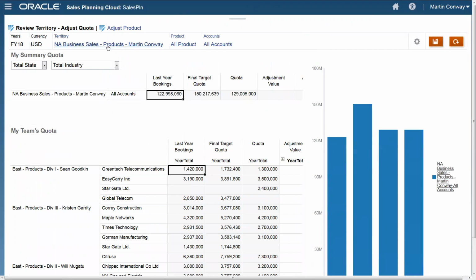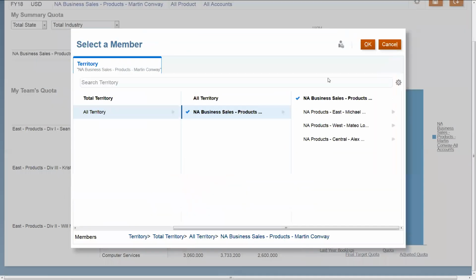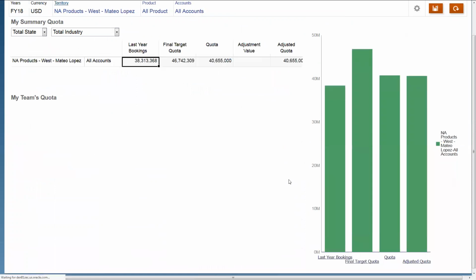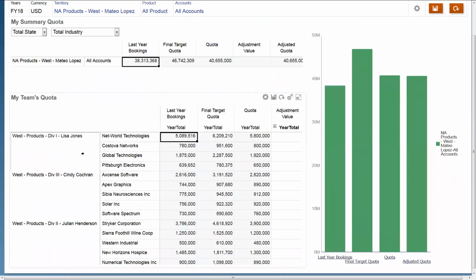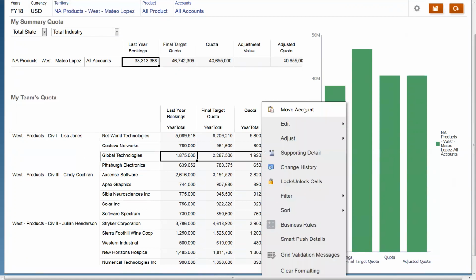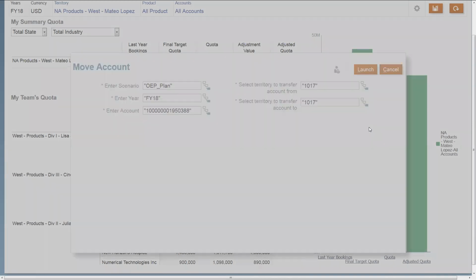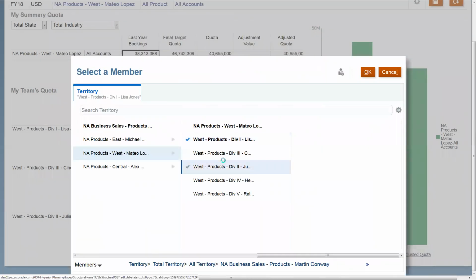So I can see here the reps and all their assigned accounts. I'm going to change the point of view to view the application from the perspective of Mateo Lopez, the sales manager. Now I can see all of Mateo's accounts, all of Mateo's reps, just like Mateo would see, as well as the assigned accounts to those reps. I can see that Lisa Jones has Pittsburgh Electronics, Global Technologies, and Networld Technologies. I'm going to select Global Technologies and move the account. It booked $1.8 million last year, and I'm going to move this account from Lisa over to Julian.